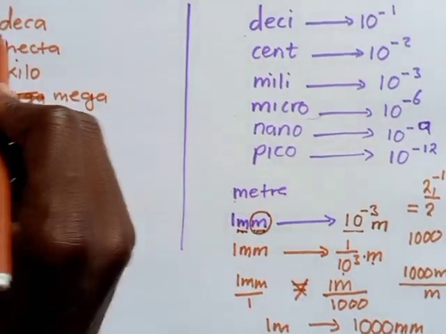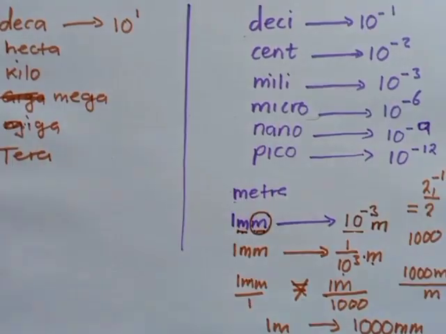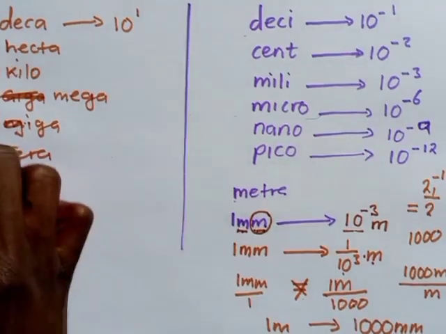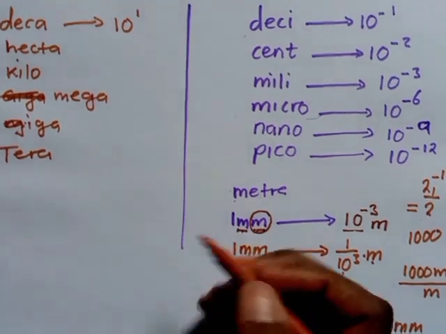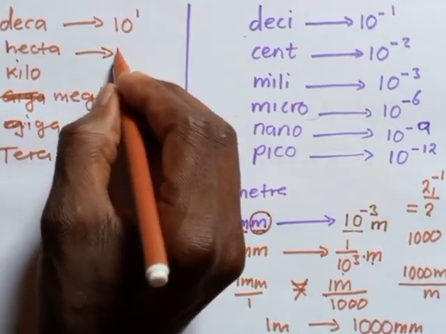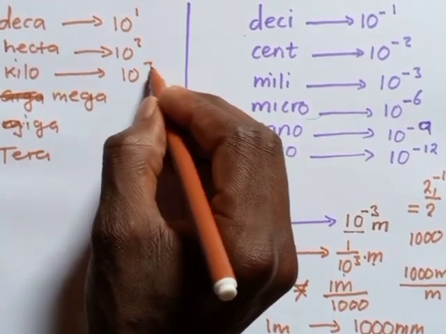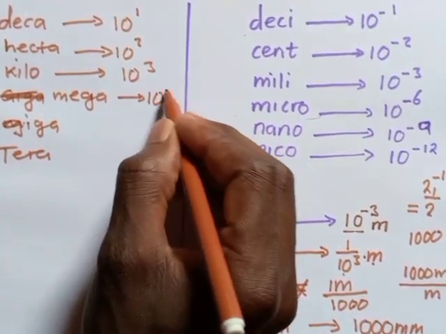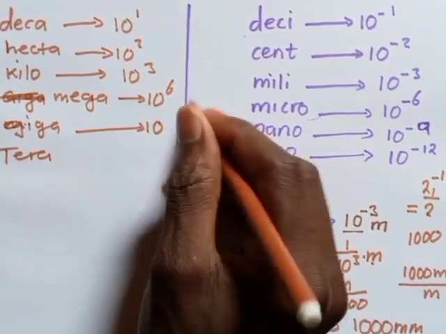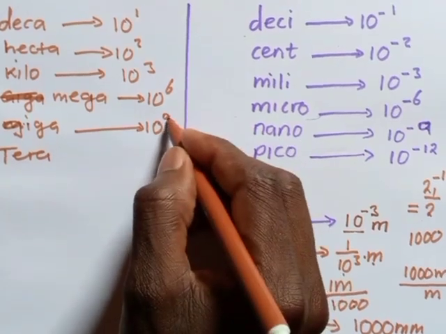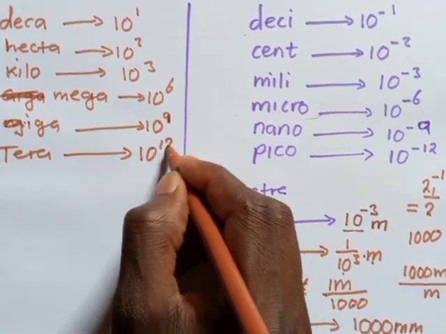So what we are going to understand is deca. This one has to be 10 to the power 1. Remember, deca is not an SI unit, meaning that it can stand for every SI unit based on the 7 basic or fundamental quantities. Hecta has to be something like 10 to the power 2. Then kilo, we are going to have 10 to the power 3. Mega, we are going to have 10 to the power 6. Giga, we are going to have 10 to the power 9. Then tera, we're going to have 10 to the power 12.